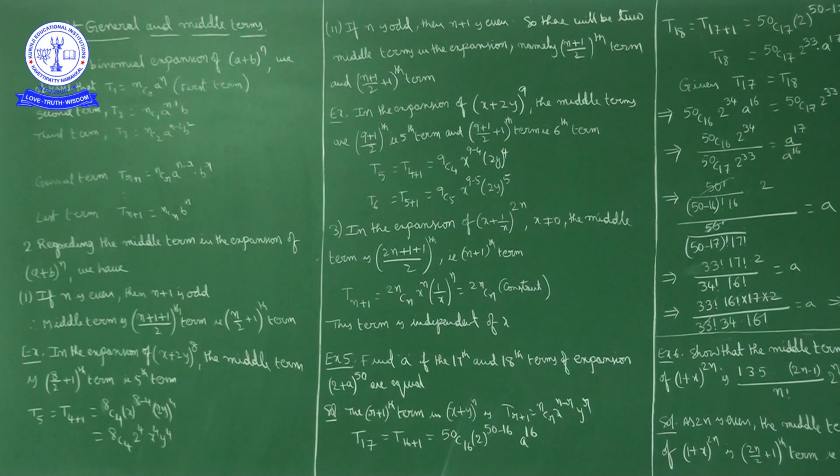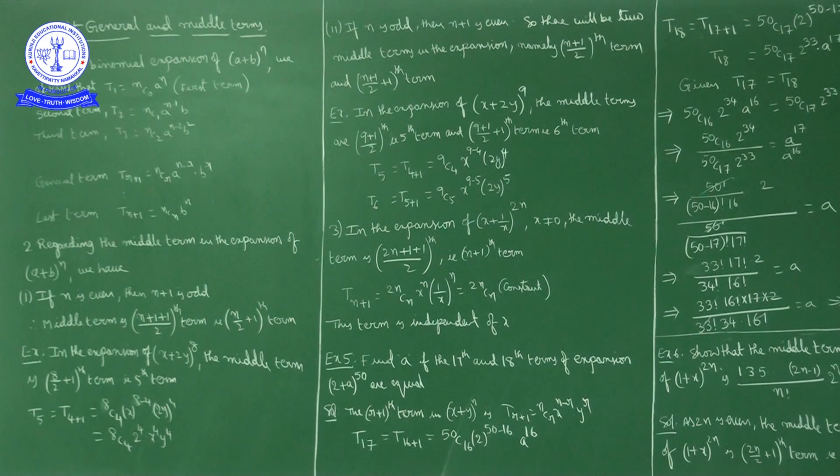If you consider (a + b)^6, as n is even, the number of terms is odd.